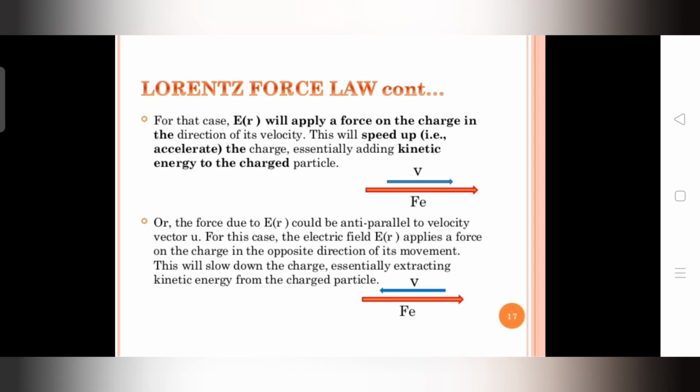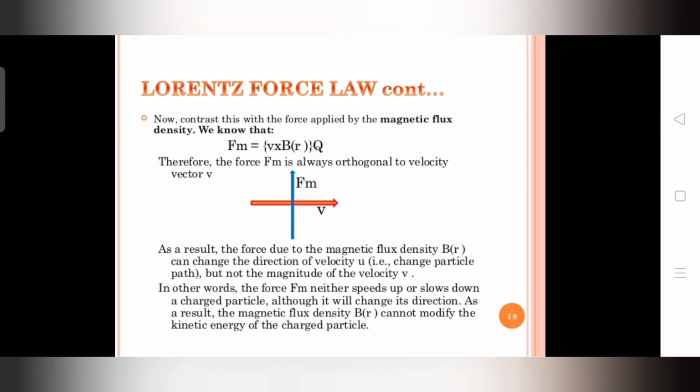If the force is anti-parallel, it means the electric field applies a force on the charge in the opposite direction of the movement. This will slow down the charge, essentially extracting kinetic energy from the charged particle.